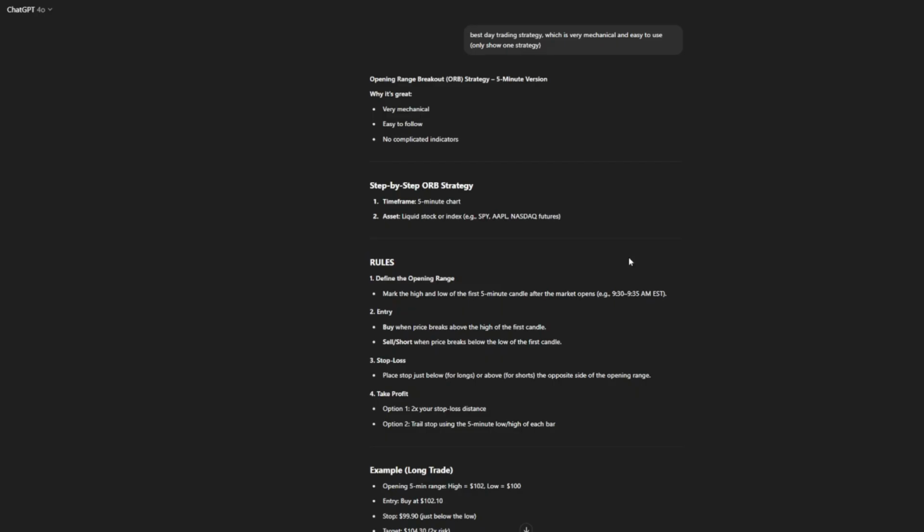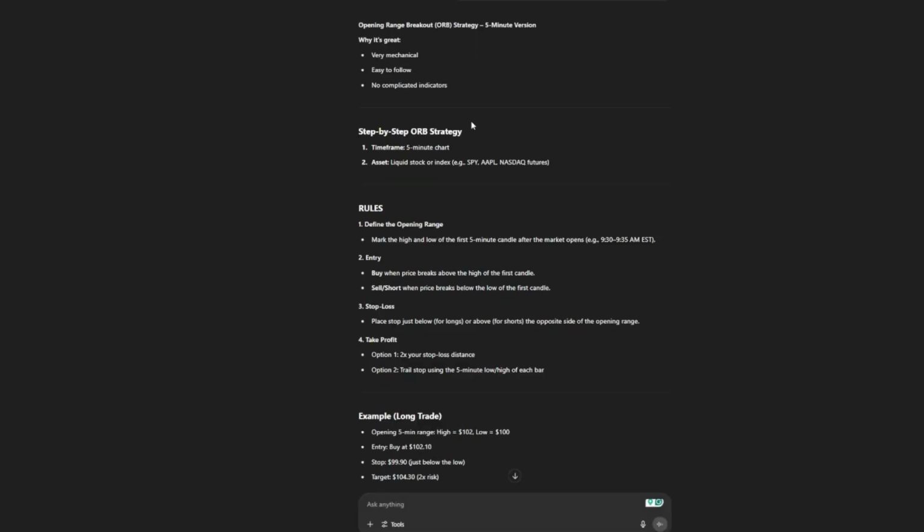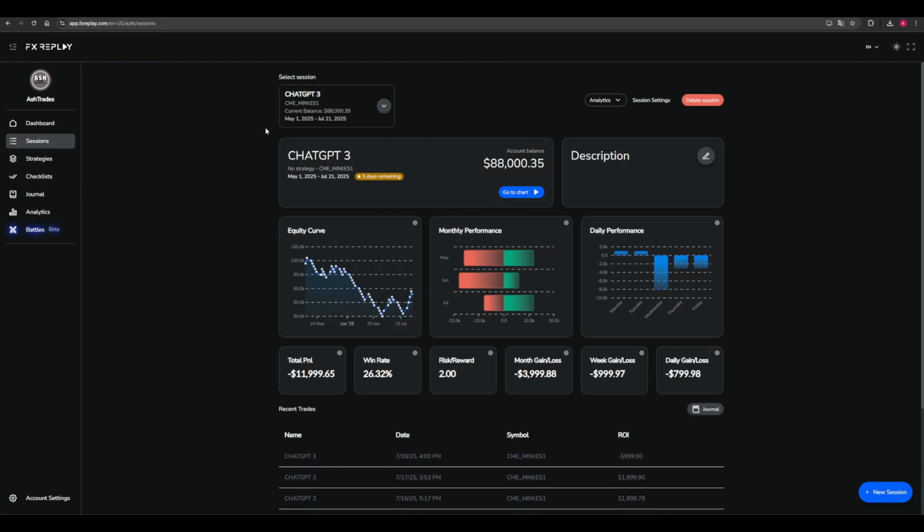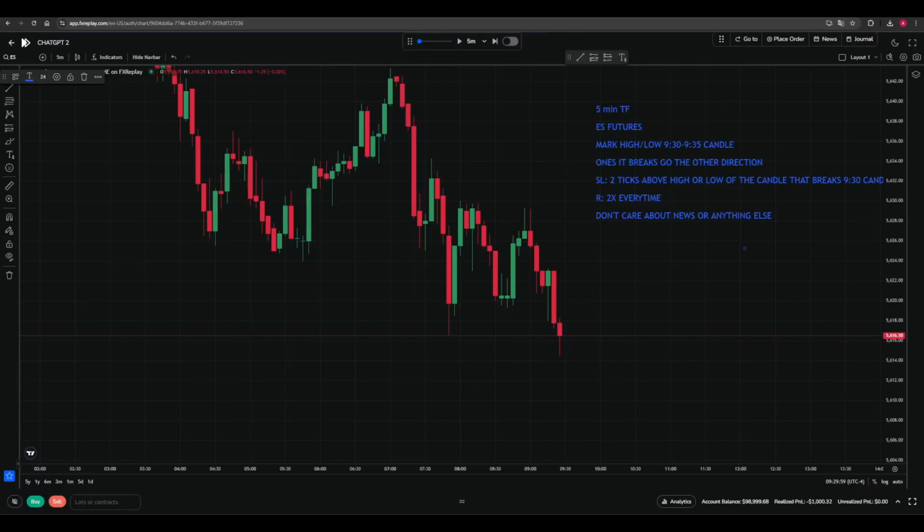Yesterday I asked ChatGPT to create a simple and very easy mechanical trading strategy. It came up with this and then I tested it out. I tested for 3 months from May 1st to July 21st and the results were disappointing. This was how it ended up. But this gave me an idea to recreate the strategy. Let me explain the strategy I came up with.